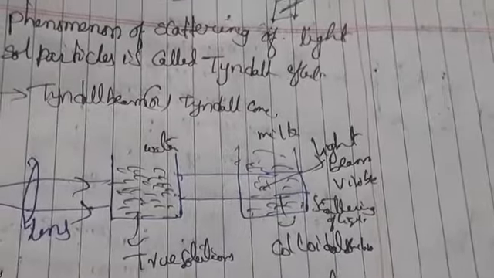Also, based upon the size of the colloidal particles we can see the color: orange, orange yellow, orange red, purple, violet. If you have observed the sun, it appears orange yellow, with a diameter of about 6 into 10 to the power minus 5. Like that we can see the size of the particles. Also the refractive indices of the dispersed phase and dispersion medium matter. This can be seen under the ultramicroscope. So this is the Tyndall effect.